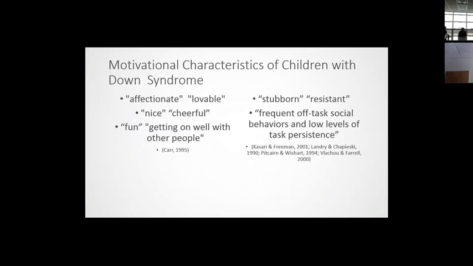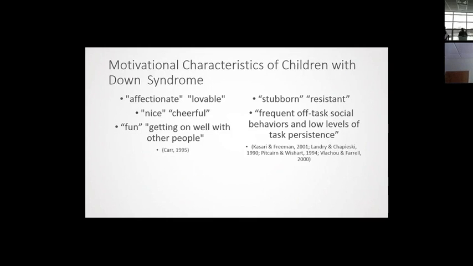So one of those phenotypic characteristics of Down syndrome, if you work with individuals with Down syndrome, you often hear these stereotypes, that they're affectionate, that they're lovable, that they're nice. And then on the other side, there's this negative stereotype that they are very stubborn and resistant. And the behaviors that tend to lead to this stereotype are these frequent off-task behaviors and low levels of task persistence. So when they're presented with a moderately difficult task, they tend to show a lot of escape-motivated behavior, and what this leads to is inconsistent performance, even on tasks where they previously demonstrated mastery.